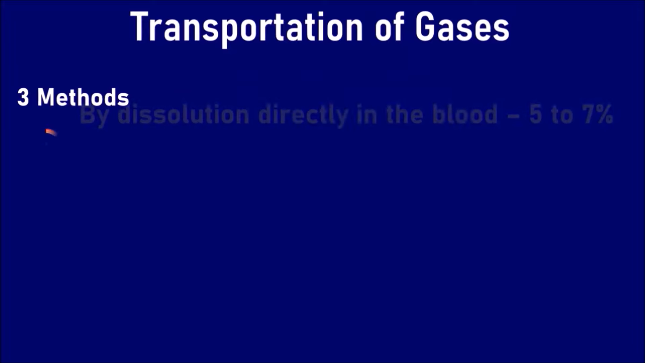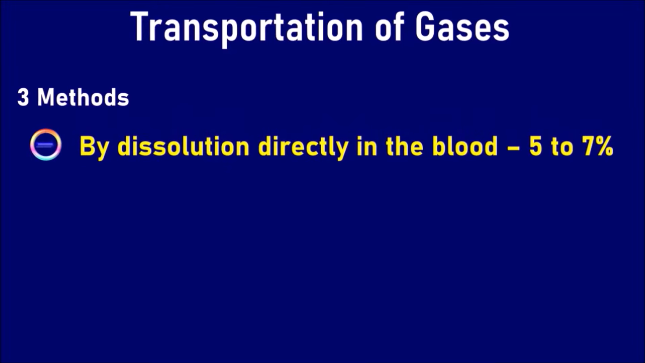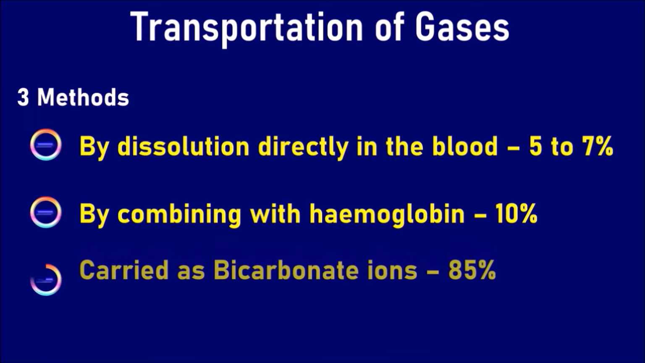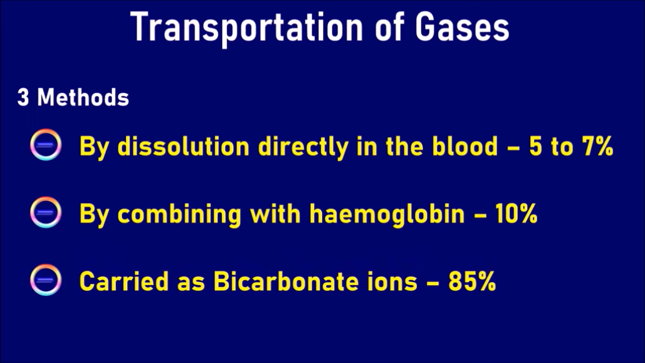They are by dissolution directly in the blood. 5 to 7% of carbon dioxide is transported in this method. The second way is by combining with the hemoglobin. Around 10% of carbon dioxide is transported in this method. The third method is it is carried as bicarbonate ions. Around 85% of carbon dioxide is transported in this way.